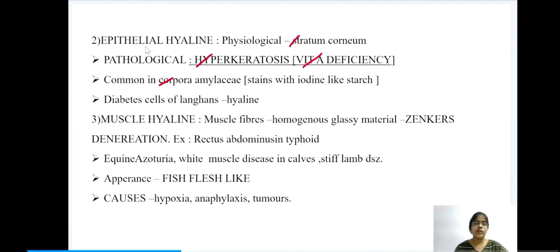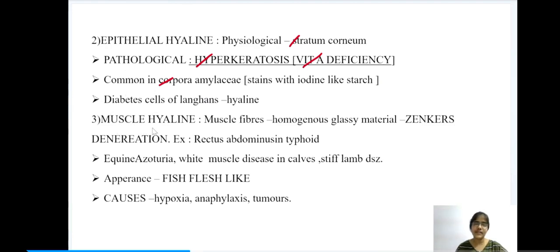Next, let us have a look at epithelial hyaline. Under epithelial hyaline, the classical example is stratum corneum. The stratum corneum is physiological. Under pathological epithelial hyaline, we have hyperkeratosis. Hyperkeratosis is seen when there is deficiency of vitamin A. Similarly, this is also seen in corpora amylacea. Corpora amylacea is seen in the prostate gland. It stains with iodine like starch. And this is also seen in diabetic conditions.